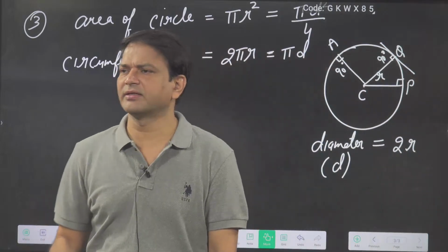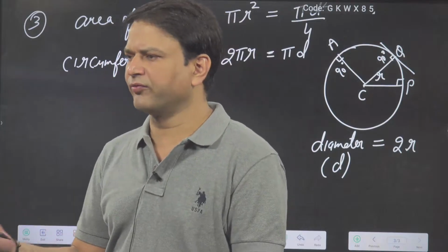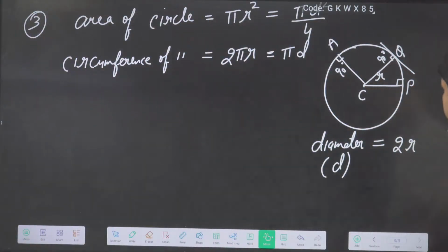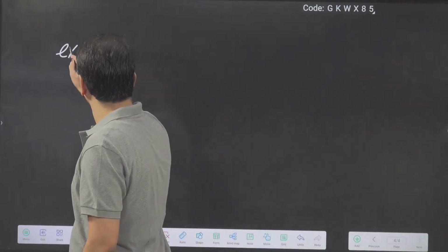For a semicircle, accordingly we can say the area will be half of that, so pi r square by 2. Circumference will be equal to what? Pi r. Okay, so one small example.